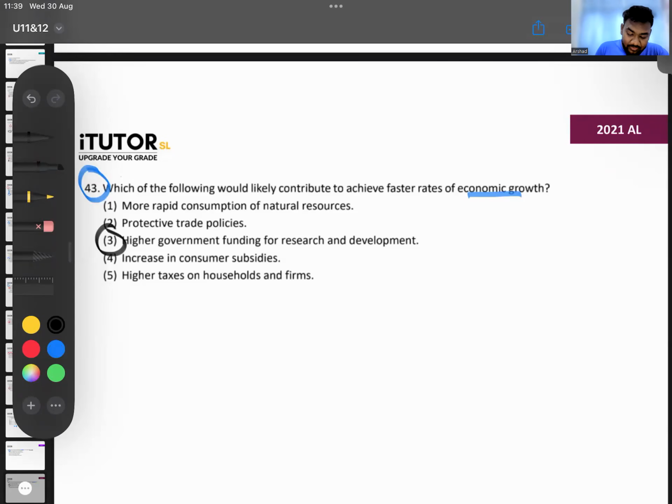Number 3, right? Higher funding for research and development. They can come up with new things. GDP can go up. 44.